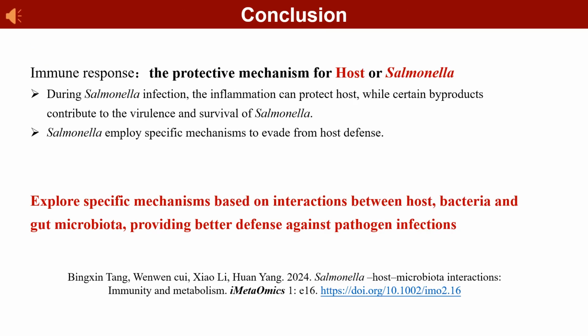In conclusion, the current research sheds light on the intricate interactions between Salmonella, host, and gut microbiota in terms of immunity and metabolism. However, further research is needed to fully elucidate the immune and metabolic mechanisms underlying these interactions. By better understanding these processes, it is possible to regulate host metabolism to enhance immunity and better defend against pathogen infections.